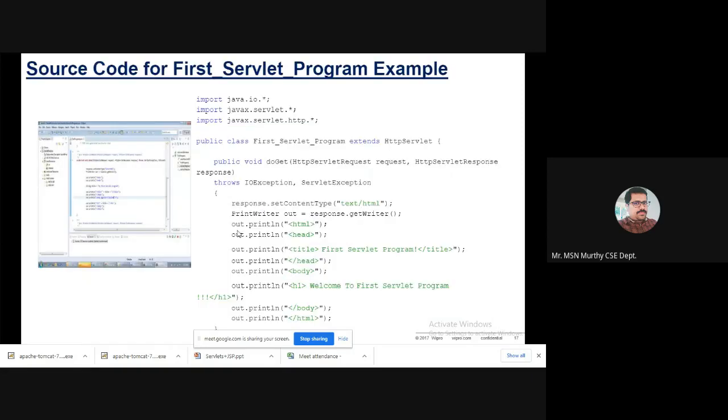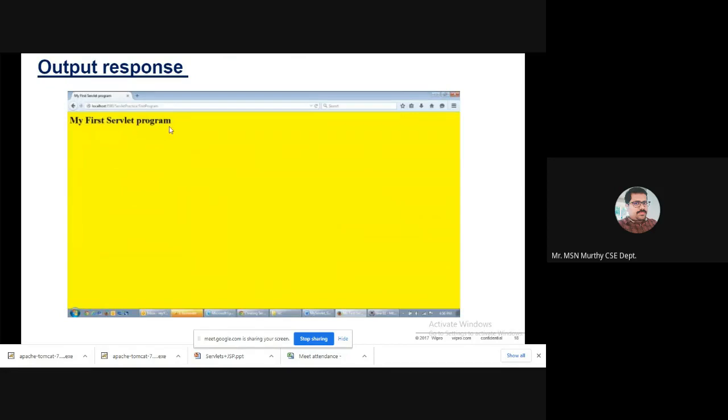That is your responsibility. The remaining part is automatically filled, and this part you have to type. That includes setting the content type, the response type, obtaining the output writing stream, and embedding the HTML code inside your servlet Java program. This helps you to write the output in the form of HTML. This is what your output is. The response will be sent to the browser in the form of HTML. Please remember.